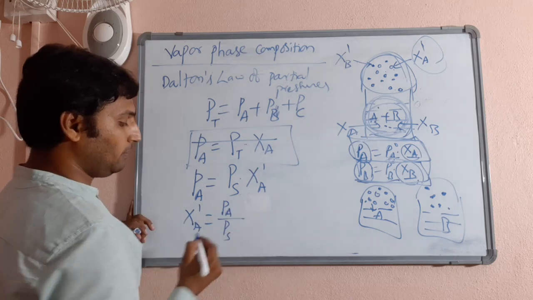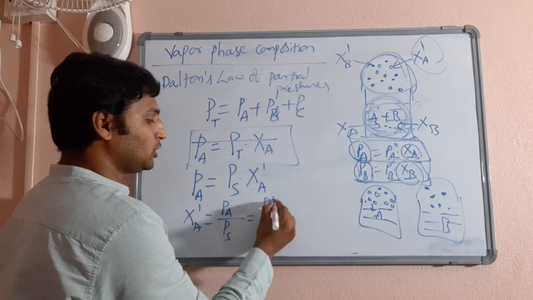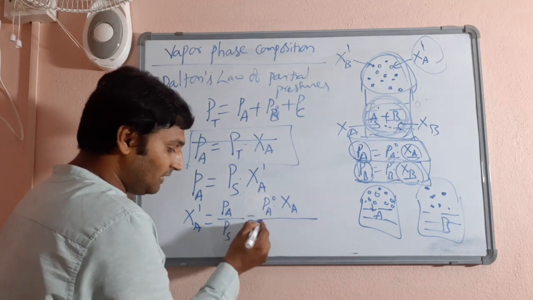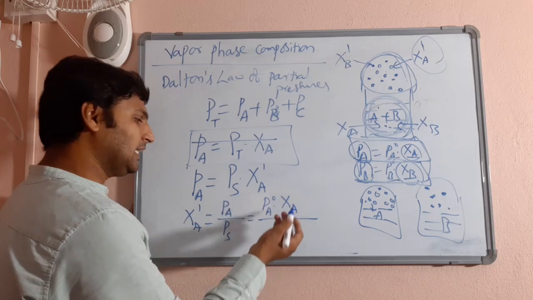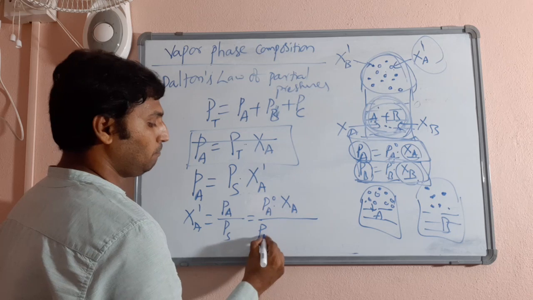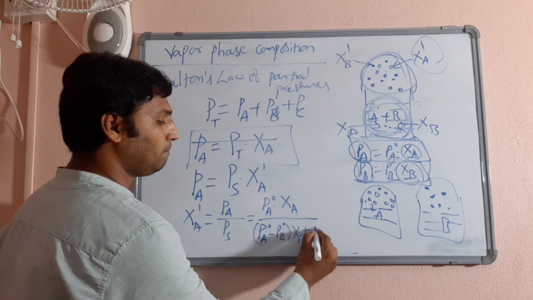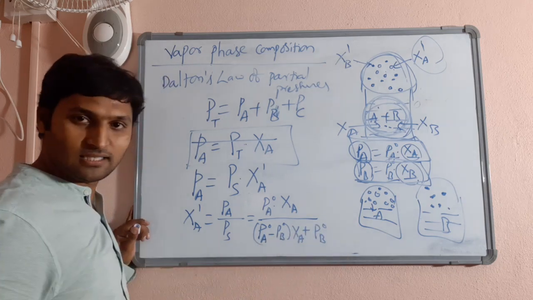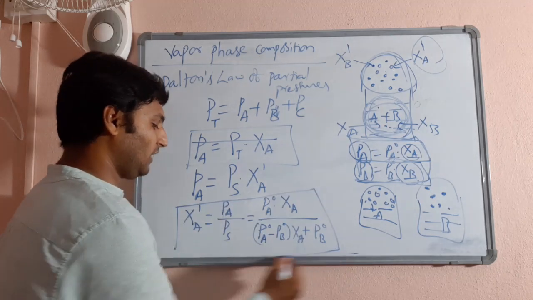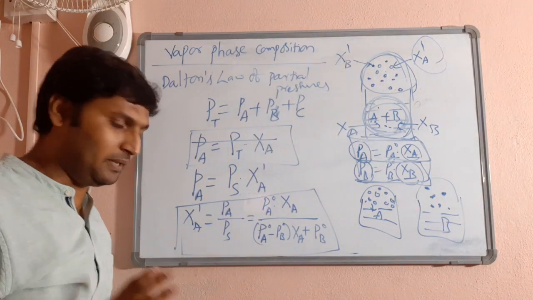PA divided by the vapor pressure of the solution. Now you know PA is given as vapor pressure of pure solvent into mole fraction in its liquid phase, divided by PS. If you want to represent PS in terms of mole fraction of A only, then PS is given as PA naught minus PB naught into XA plus PB naught. We have already arrived at this expression. By doing this, we are going to find out the mole fraction of any one of the components in the vapor phase. So it's simple.